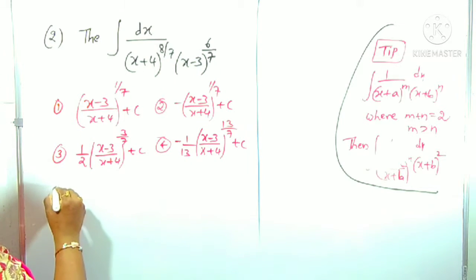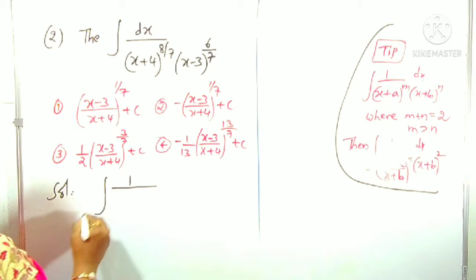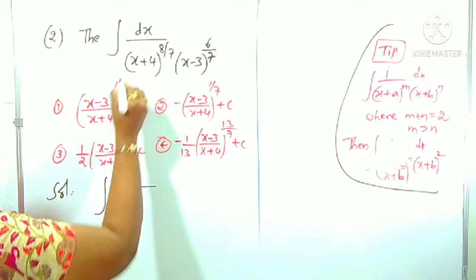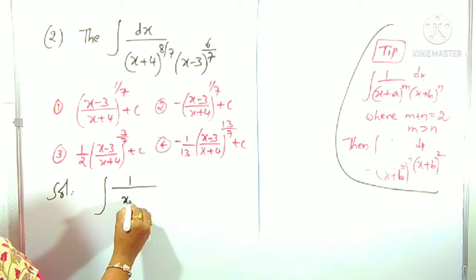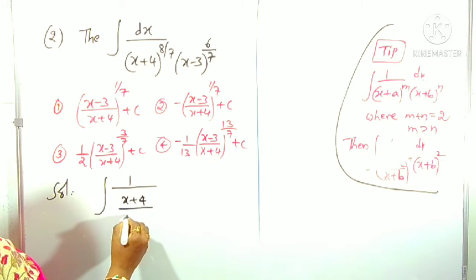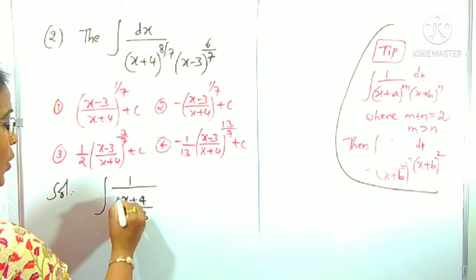According to that tip, what do you have to use? One step: 1 by (x plus b), here x minus 3, what do you have to write? (x plus a) by (x plus b), in place of a it is 4, and x plus b means x minus 3, overall power m.